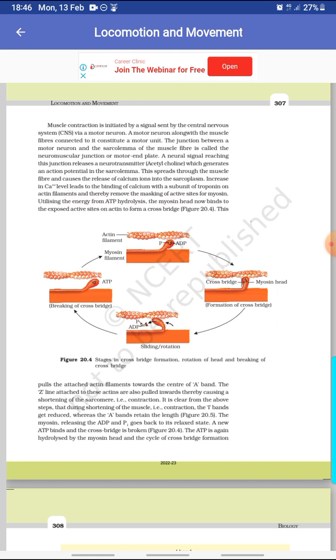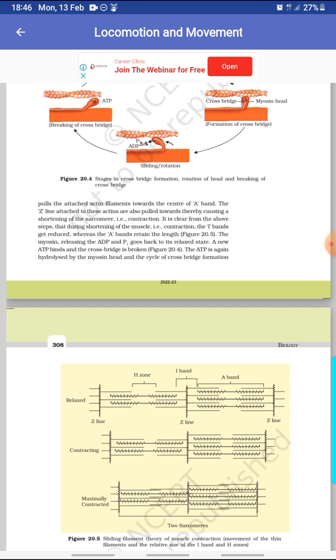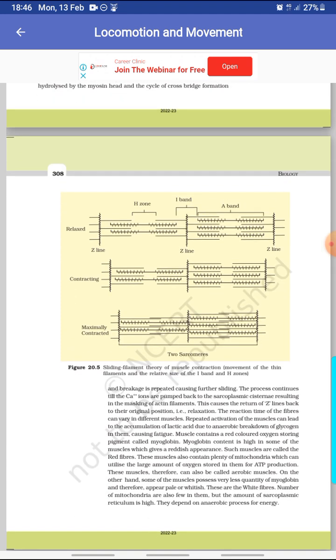The myosin, releasing the ADP and Pi or phosphate, goes back to its relaxed state. A new ATP binds and the cross bridge is broken. The ATP is again hydrolyzed by the myosin head and the cycle of cross bridge formation and breakage is repeated, causing further sliding. This process continues till the calcium ions are pumped back into the sarcoplasmic cisternae, resulting in the masking of the actin filament. This causes the return of Z lines back to their original positions, that is relaxation.